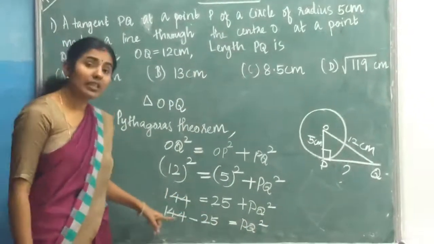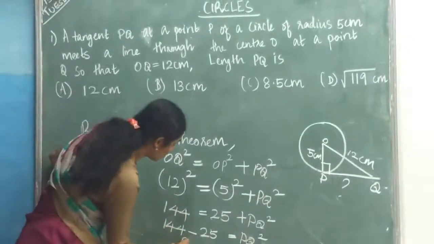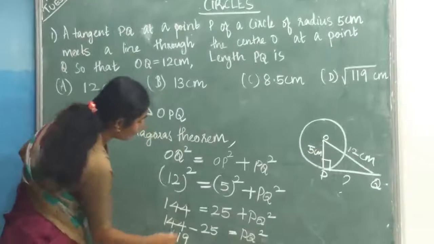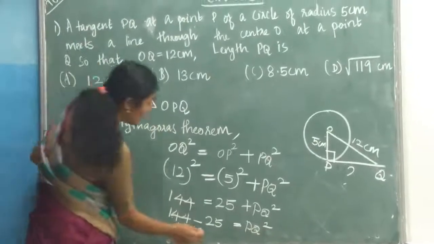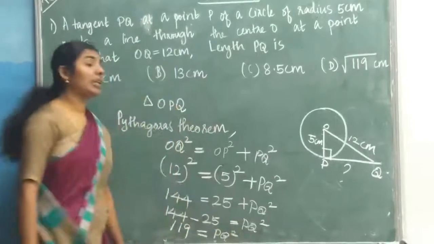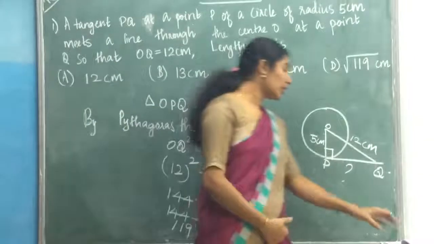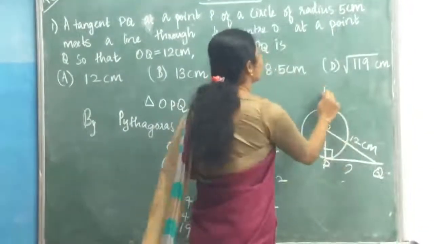So when you subtract these two numbers, what will you get? 119 equals PQ square. So what are you getting? PQ square.